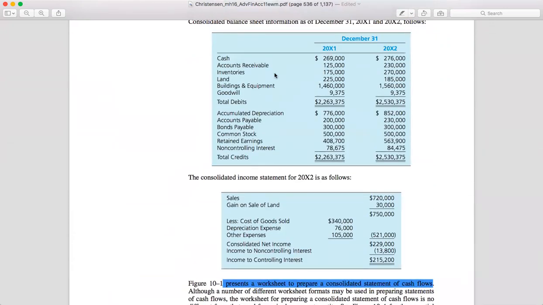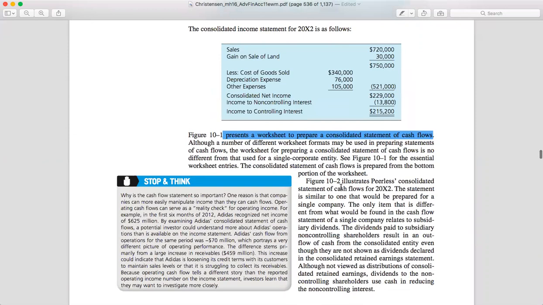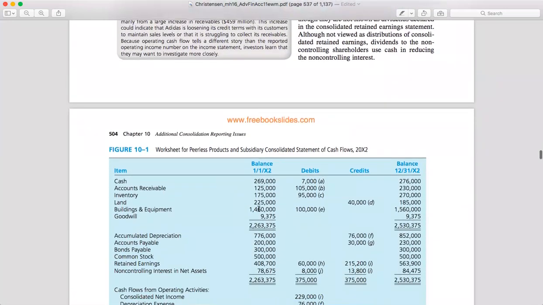So based on this one, we can see which account has a difference between the first year and the second year, right? So which one is still the same? In here, we can see that goodwill stays, I mean, the amount never changed. It didn't change. It also happened to this part. It also didn't change.